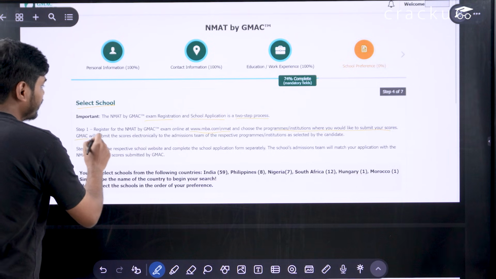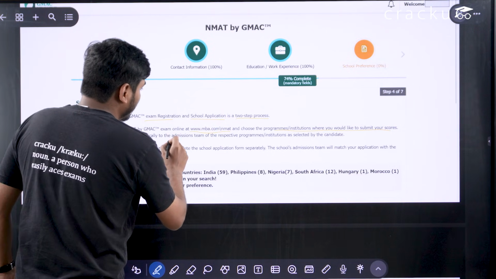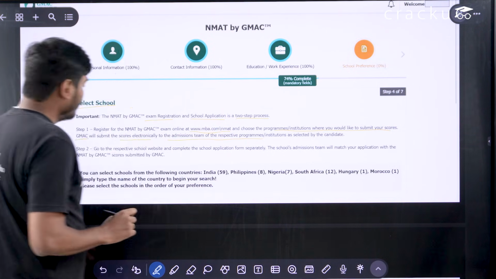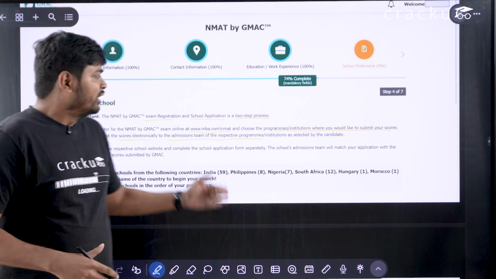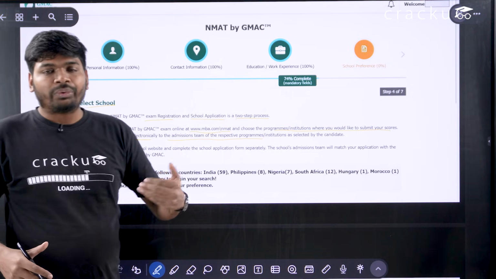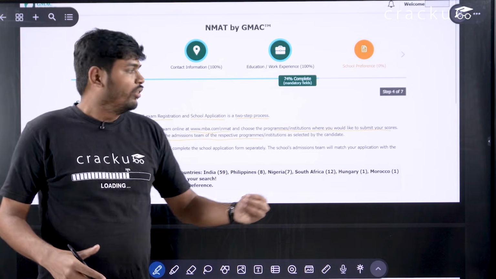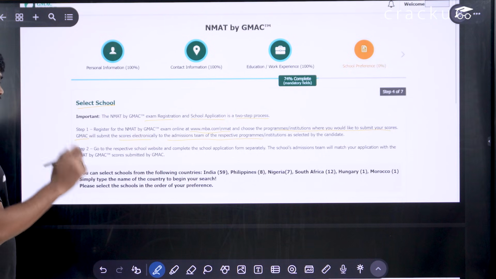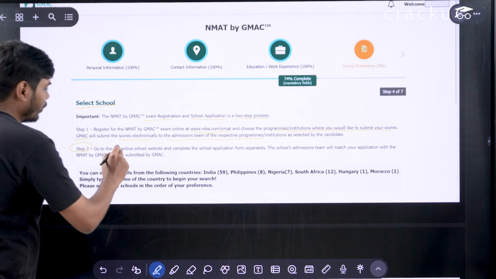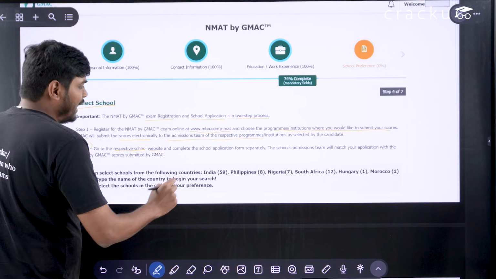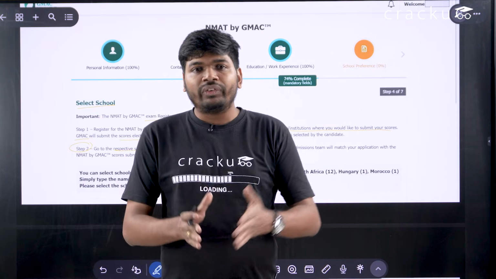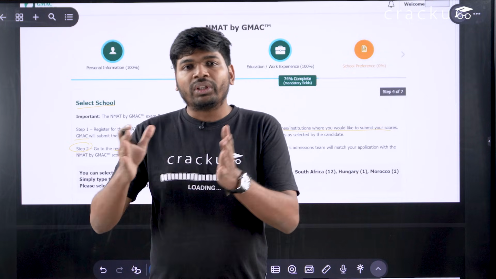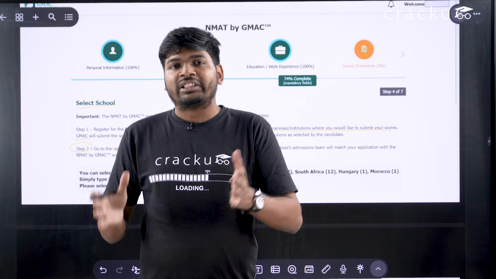GMAT will submit the scores electronically to the admission team of the respective program. So you don't need to submit the score separately. GMAT will submit your score to the respective institution. And the second step is that you have to go to the respective school website and complete the school application form separately. Once you fill the NMAT form, you have to go to the college website and fill the form separately.